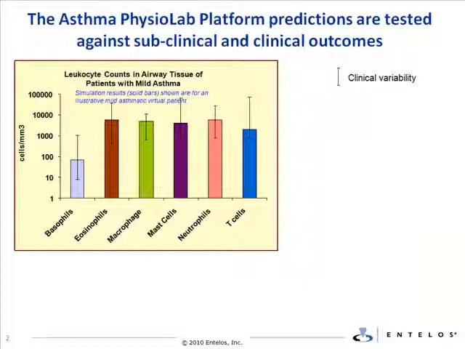Like all PhysioLab platforms, the asthma platform is rigorously validated by comparison of simulation results with published human clinical data, both for baseline measures and in response to interventions.